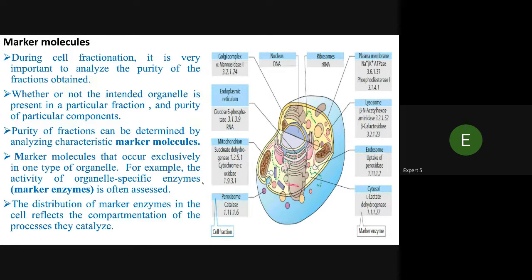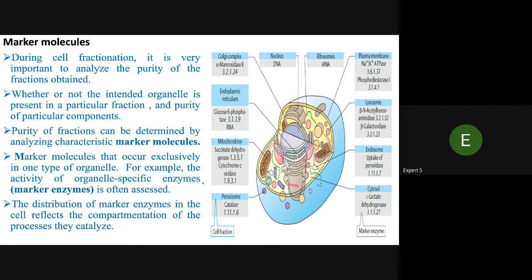Every organelle has its marker enzymes and marker molecules. During cell fractionation, it is very important to analyze the purity of the fractions obtained. Every organelle has its marker molecules, like, for the Golgi complex, alpha-mannosidase II. It's the marker of the Golgi complex.